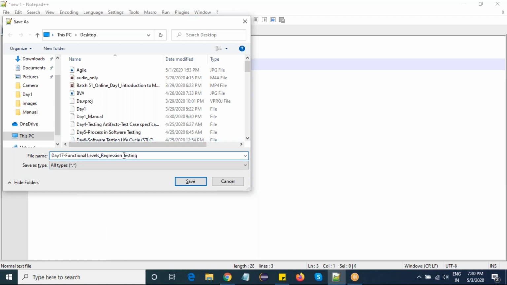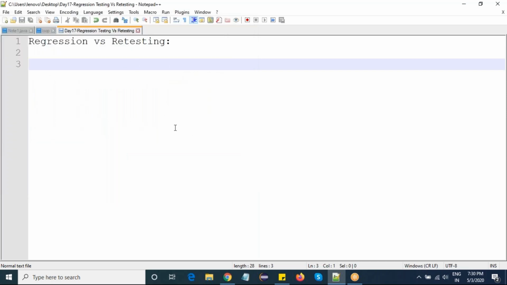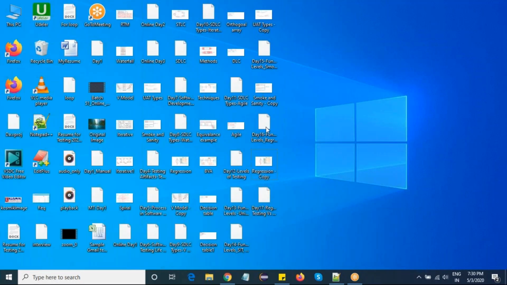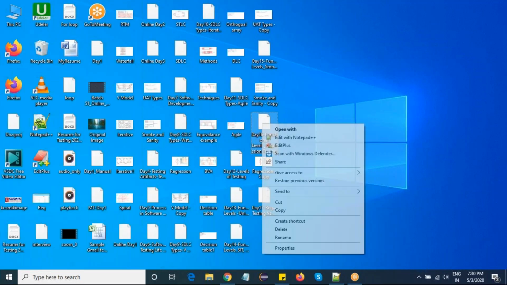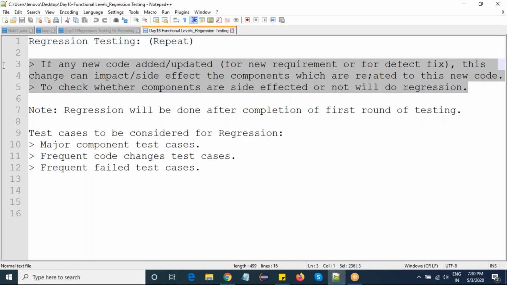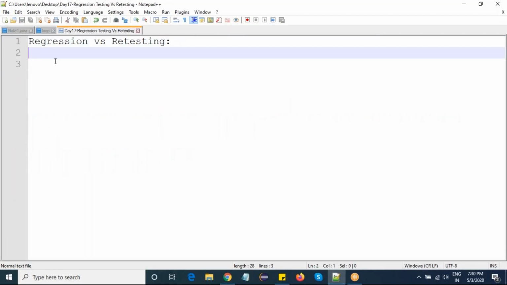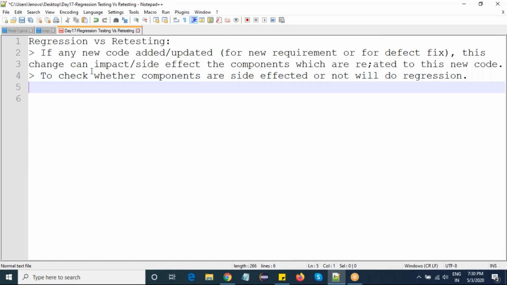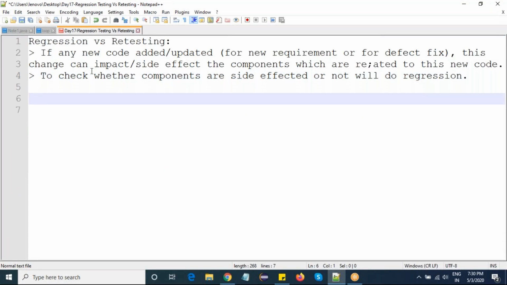I will only focus on retesting. Okay, regression versus retesting. What I will do is copy the definitions from the previous class for the time being. This is the definition for regression. So I just copy and paste it here. I'm not going to explain the definition of regression because it is there in the previous class.